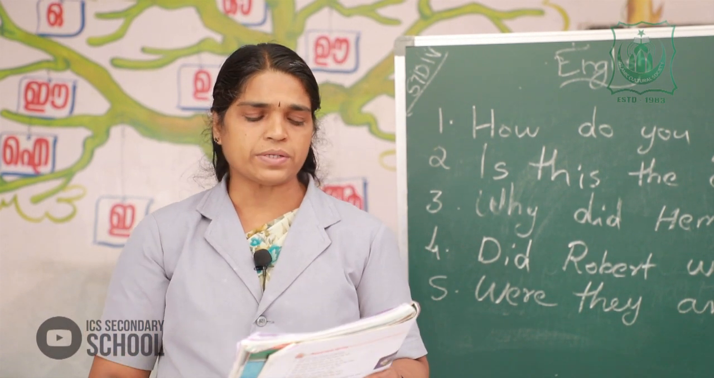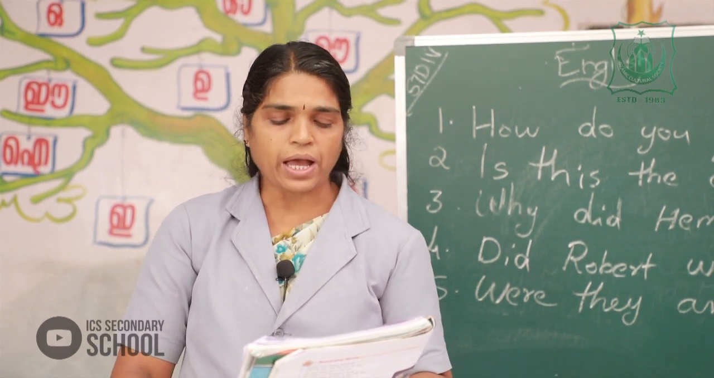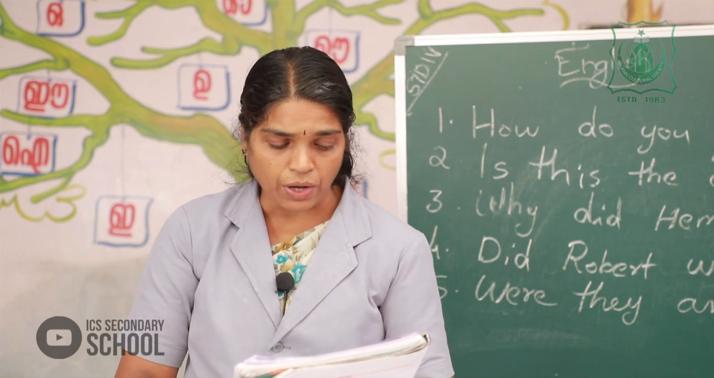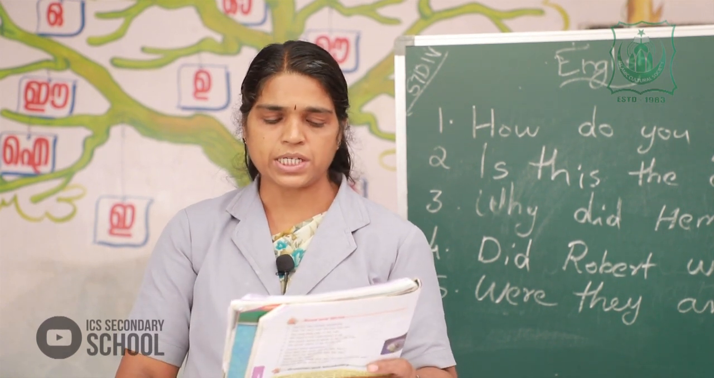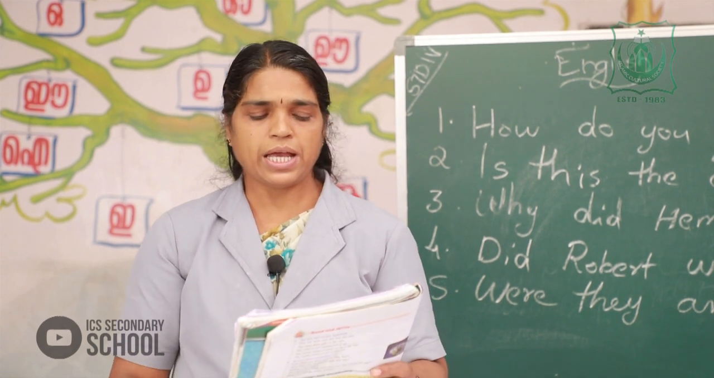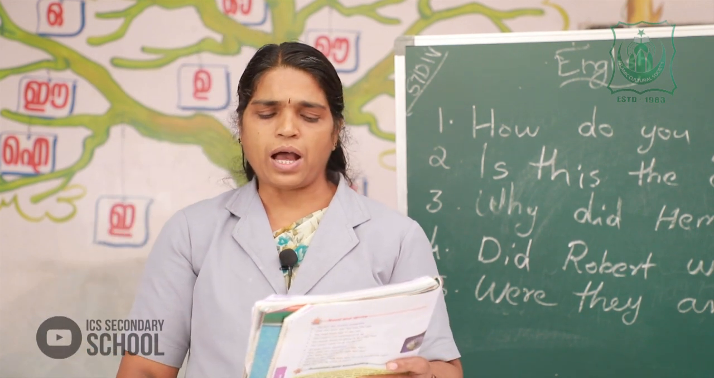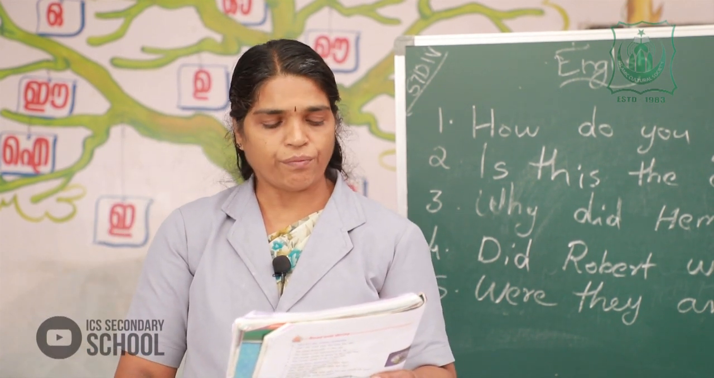Then sweater. How can you match it with the sweater? You should look at the textbook and say how we can match them. What is a sweater? A piece of warm clothing for the upper body, usually made of wool.